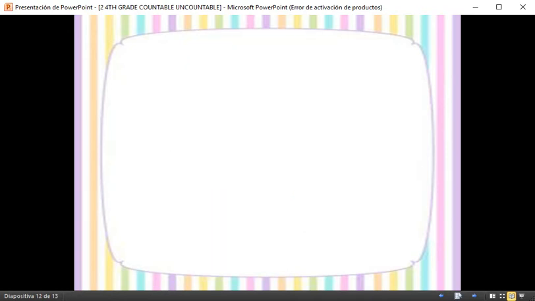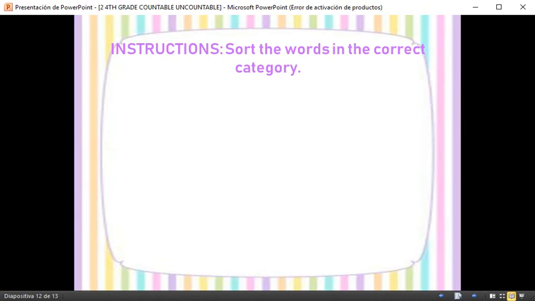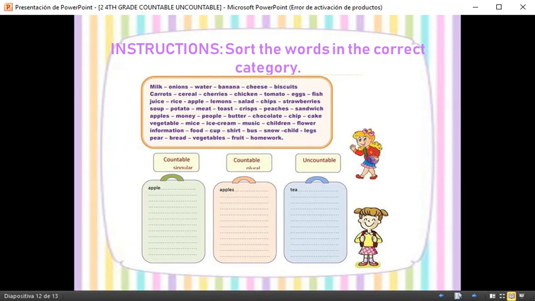Very good. So let's continue with this activity. It says, sort the words in the correct category. So we have these words. I want you please to repeat after me.